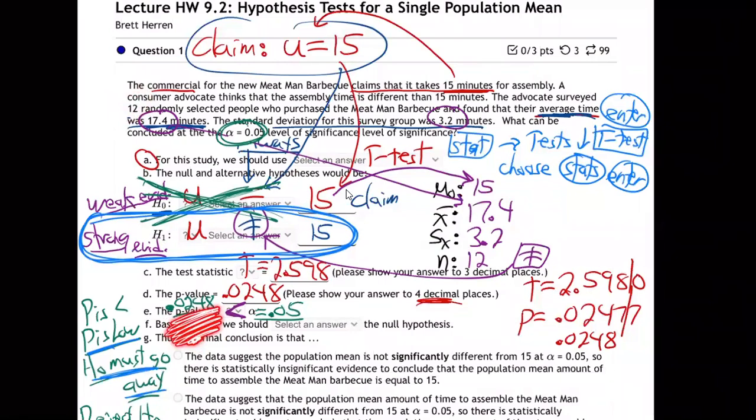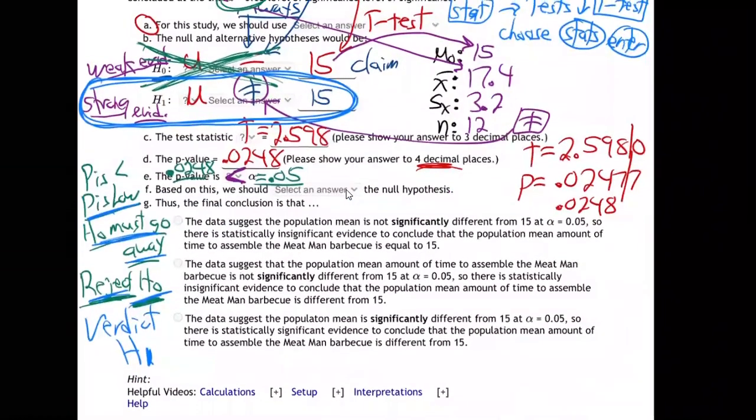Very low chance. We don't believe it was just a lucky sample. We don't believe that the average is really equal to 15. We're done with that. We believe there's strong evidence that the average is not equal to 15. It's really different than 15. They're lying, the Meat Man Barbecue people. We believe there's strong evidence that they're fudging the truth.